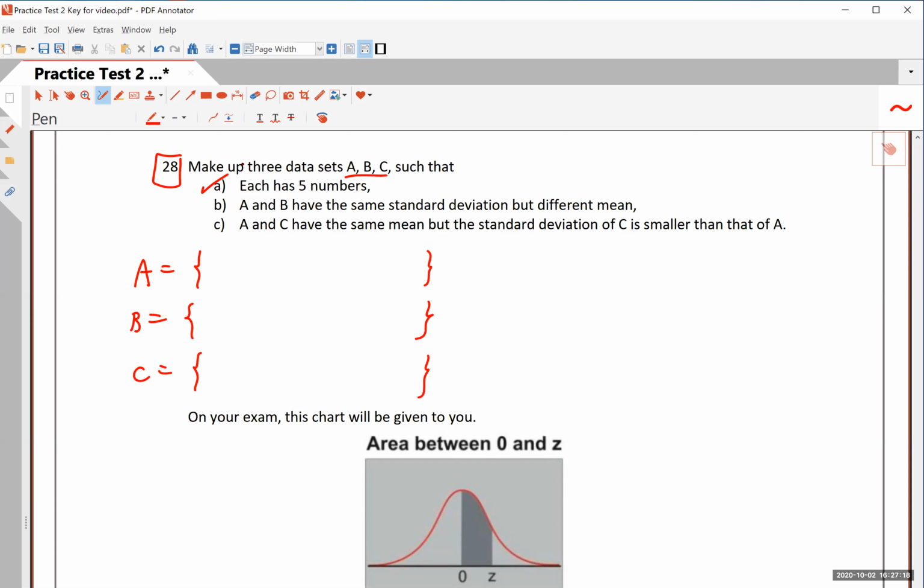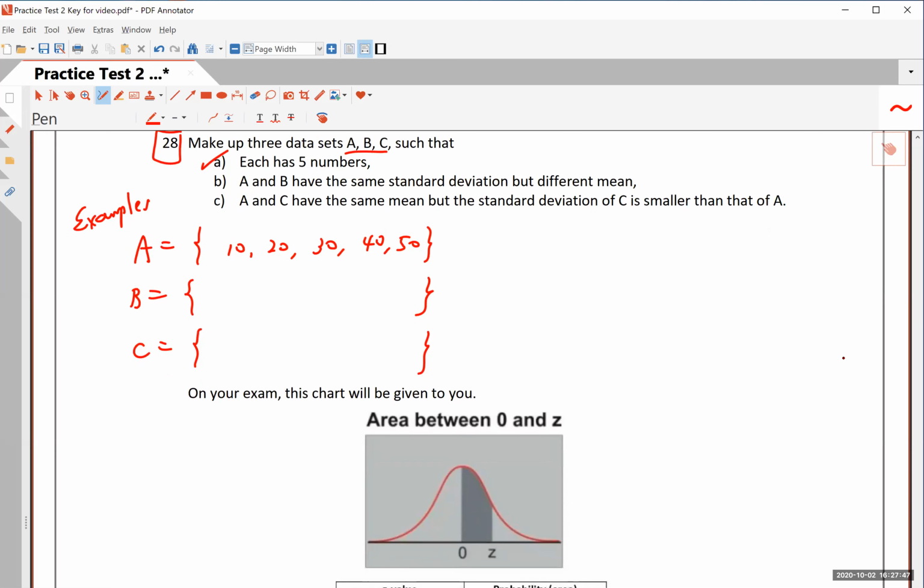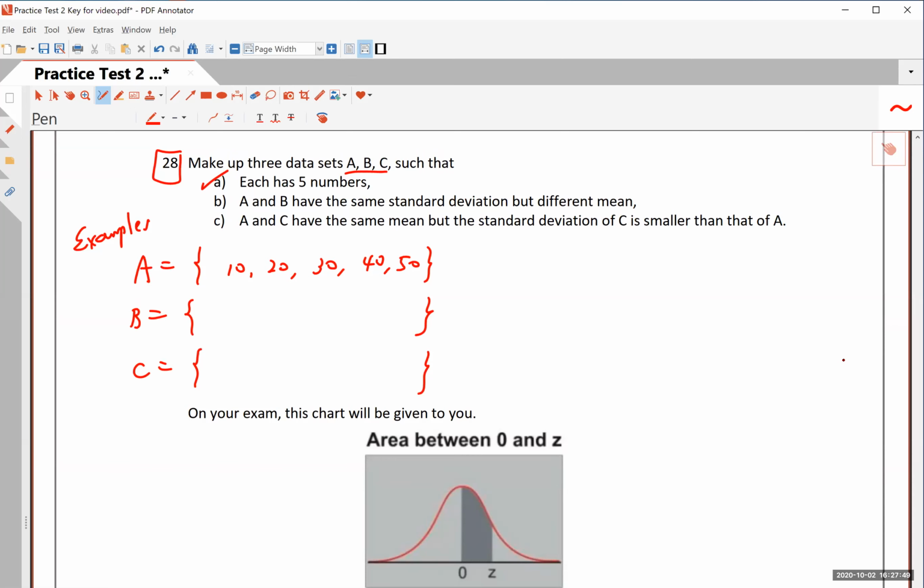And then A and B have the same standard deviation, but different mean. Okay, standard deviation should be the same, but mean different, right? So let's say my favorite, easy to manipulate and gives me enough space to move things back and forth. Let A be 10, 20, 30, 40, and 50. It doesn't have to be. These are just examples, okay? You can do 100, 200, 300, 400, 500. Or if you like, you can do 1, 2, 3, 4, 5, or 70, 80, 90, 3,000, and 4 million if you like. It'll be hard to come up with the second part.